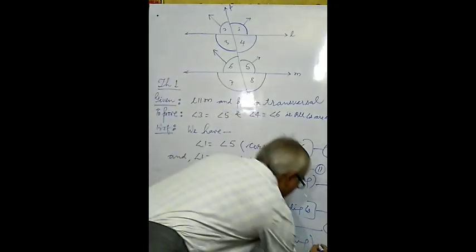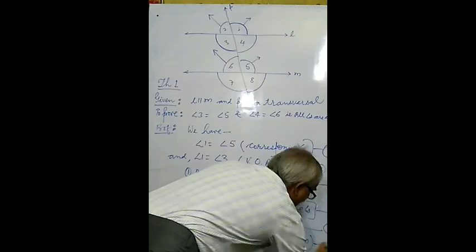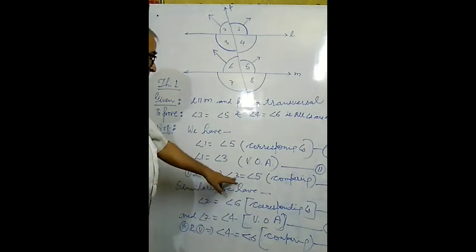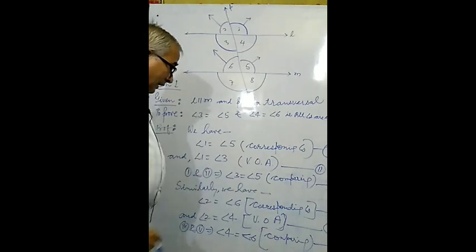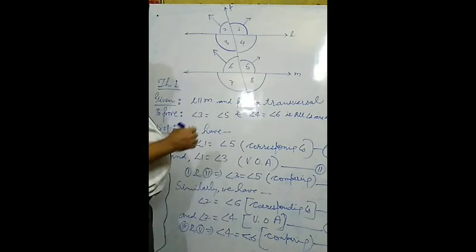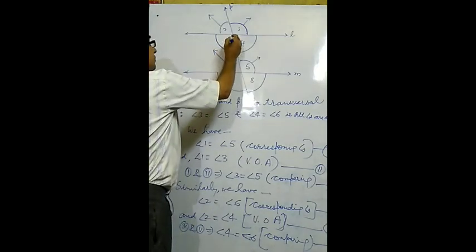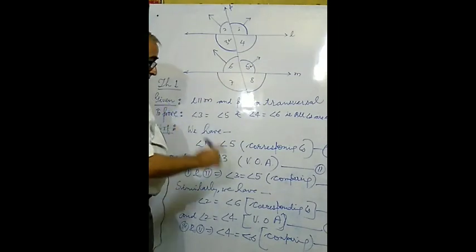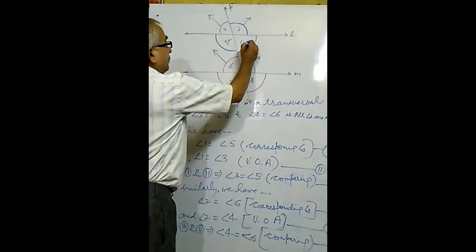Now this one is relation number 6. You may observe here relation number 3 and relation number 6. Both the relations will be seen here. Just see what result can be drawn from 3 and 6. Relation number 3 says that angle 3 equals angle 5, and relation number 6 indicates angle 4 equals angle 6.